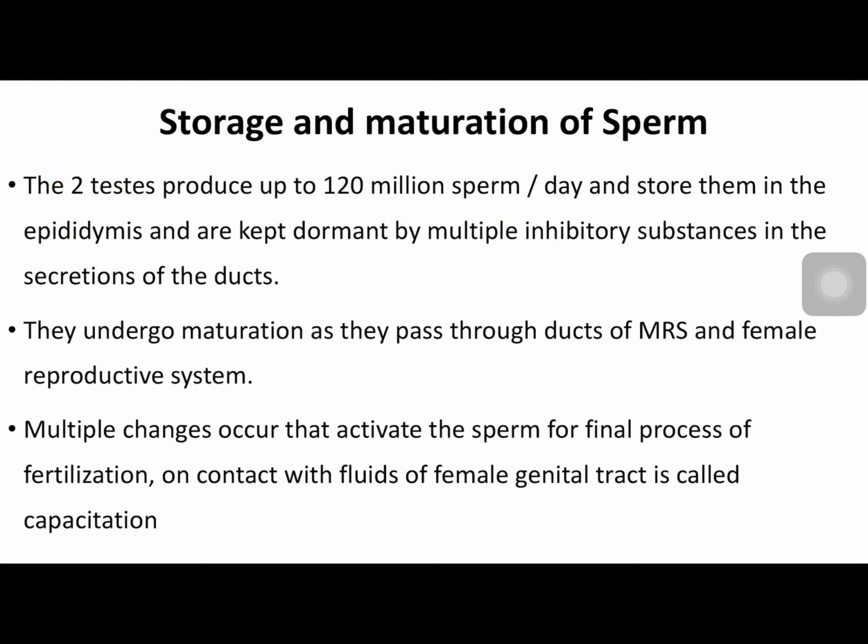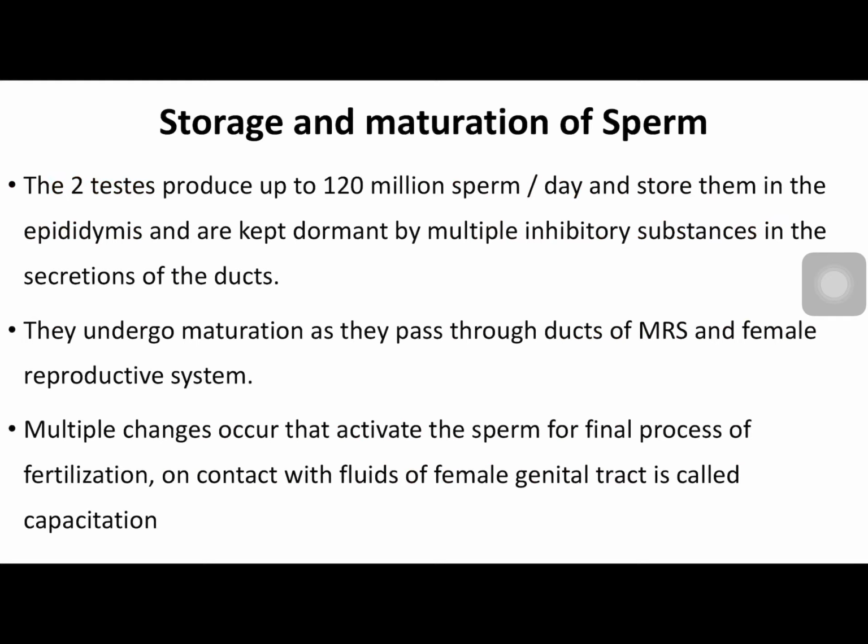So whatever spermatozoa are coming out of the epididymis and vasa deferens are immature as they are maintained dormant by inhibitory substances secreted from the ducts. They are non-motile and very weak. Now while they are passing beyond vasa deferens through the ejaculatory duct and into the female reproductive system, they undergo certain maturation stages, like activation of motility of the flagellum, and so on.